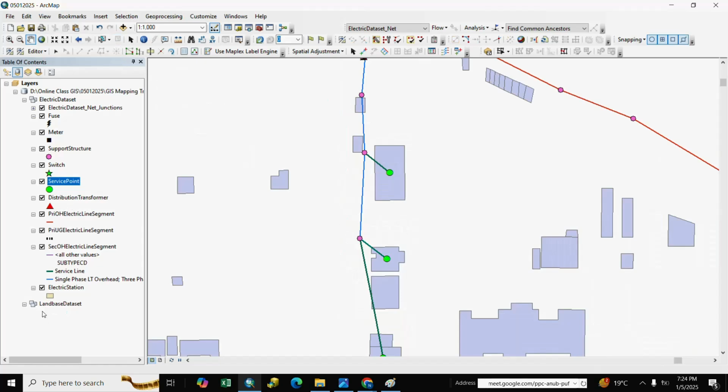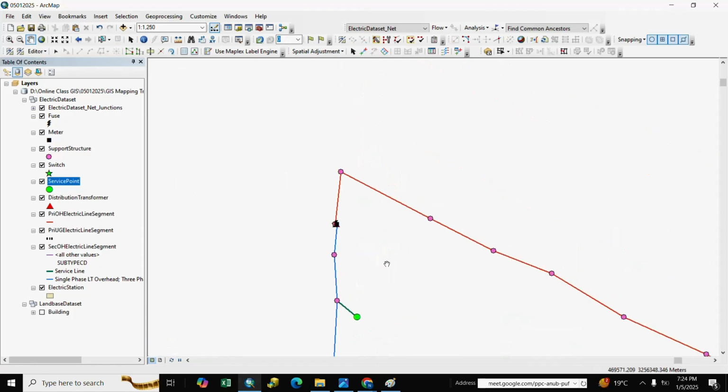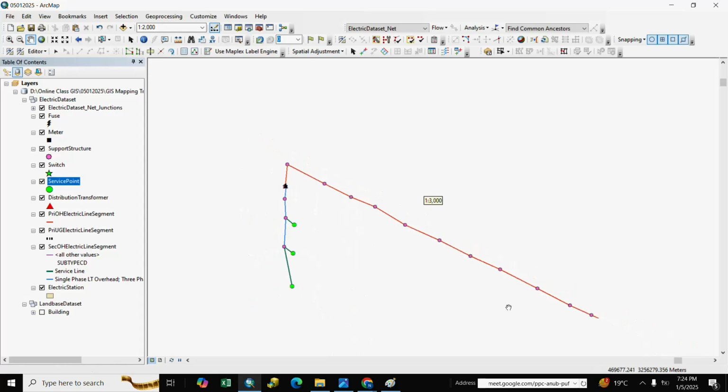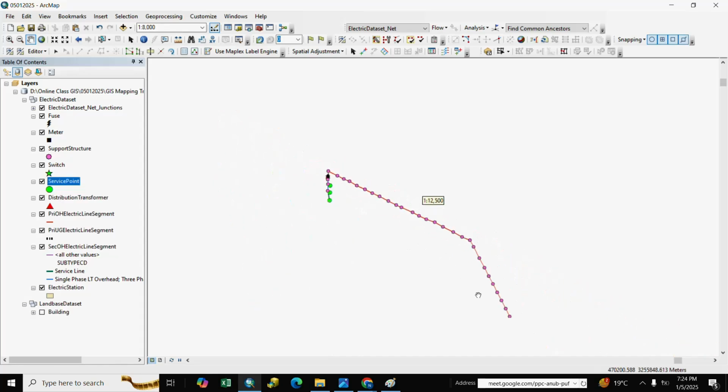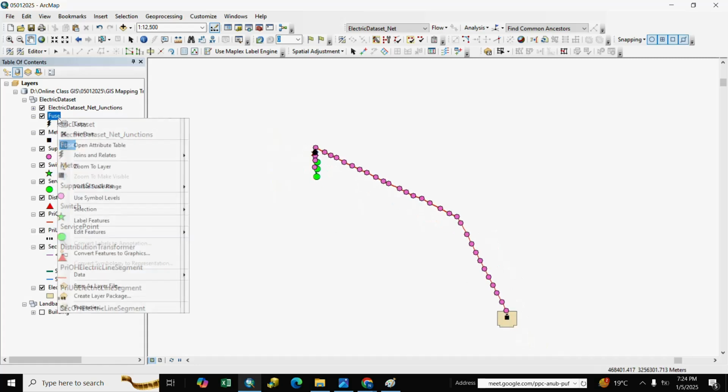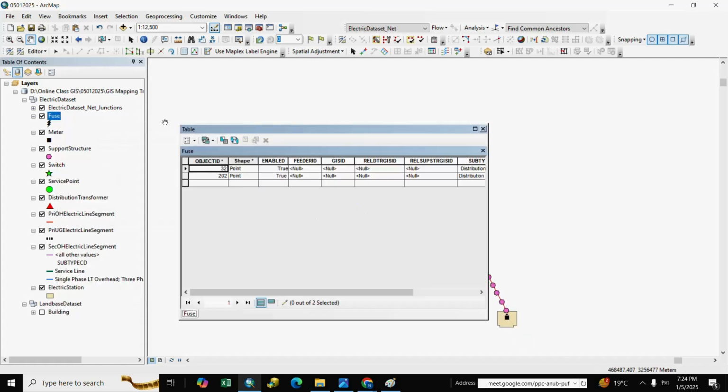So today, how to make GISID. We take only one feature. Here we take fuse. The fields are feeder ID, GISID, DTR relationship, support structure relationship, and town code. How to put attributes in all fields. First we put town code and feeder ID.